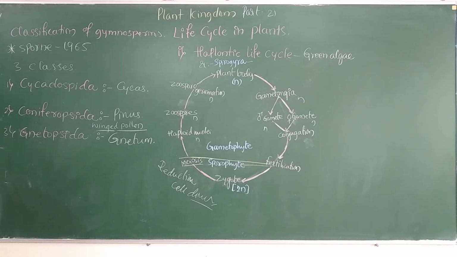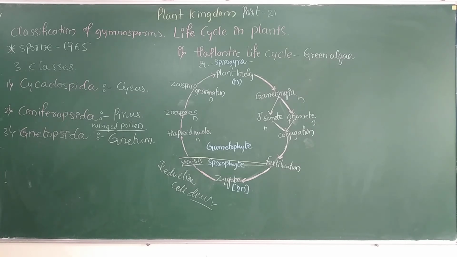Remember, since the gametophyte is the vegetative body, the life cycle has no alternation of generation.